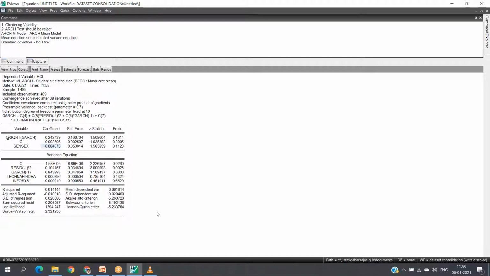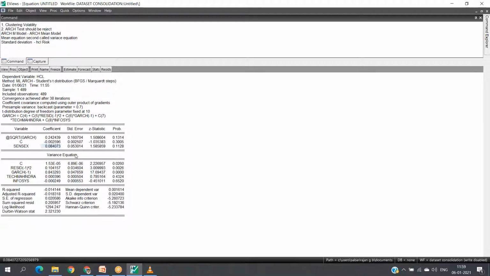Again, I am repeating, if the probability value is less than 5, then you know it is a probability of 5 and the remaining 95. Again, it's all about the certainty and possibility of the execution of an event. Here we are accepting the null hypothesis that HCL is not affected, there is no relationship between HCL and the movement of Sensex. Therefore, if Sensex increases, HCL does not necessarily increase. If Sensex decreases, HCL does not necessarily decrease. It may move vice versa, or it may move in a random manner.